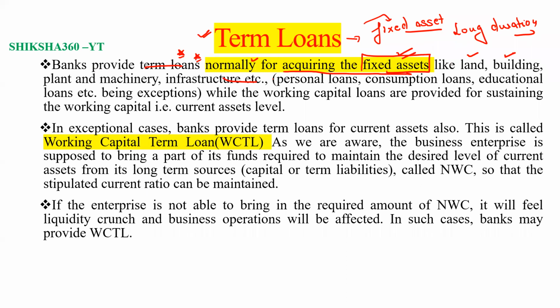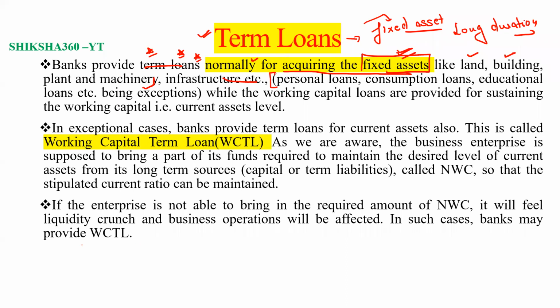There are some exceptions also. Sometimes, in rare cases, personal loans, consumption loans, educational loans, etc. are also considered to be under term loan, being exemptions. But here we just have to remember that term loan is basically for acquiring fixed assets.